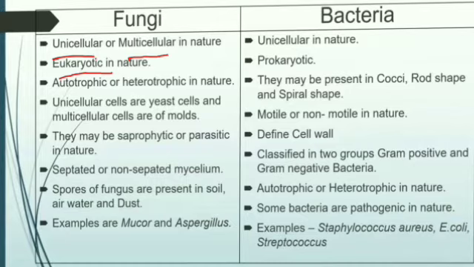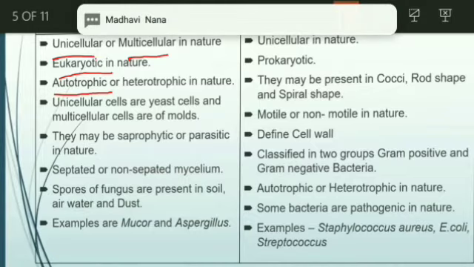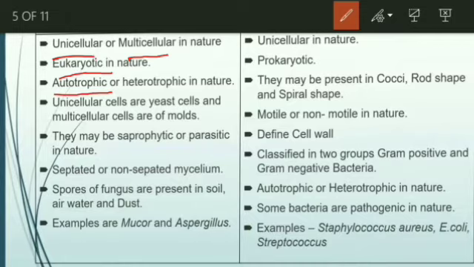Eukaryote in the sense their nucleus is surrounded by a nuclear membrane. So another one, they may be autotrophic or heterotrophic in nature. Autotrophic means they are able to generate their own food. There are some organisms that can synthesize their own food, that is autotrophic. Sometimes they may be heterotrophic in the sense, heterotrophic means they cannot synthesize their own food. Their food may be acquired from somewhere else. That is heterotrophic in nature.